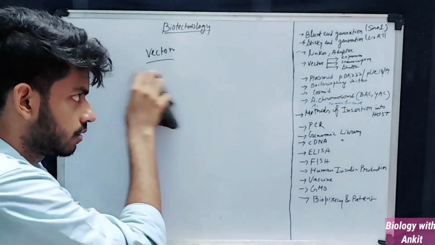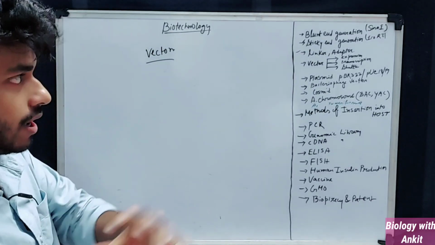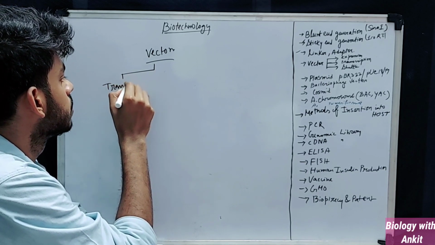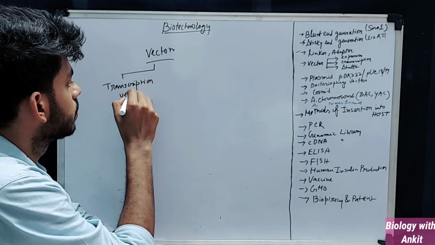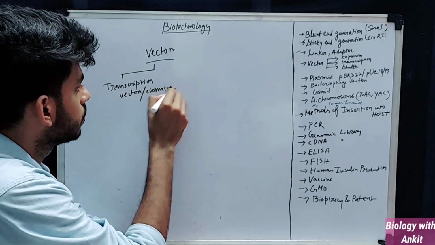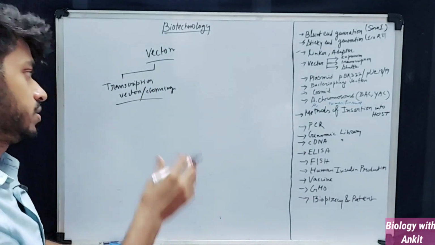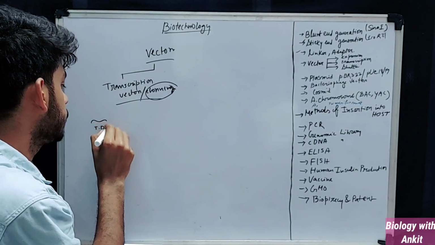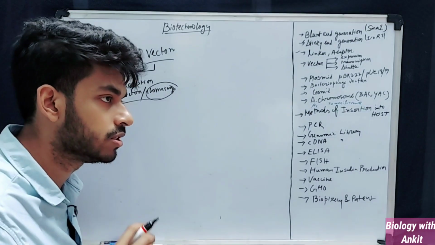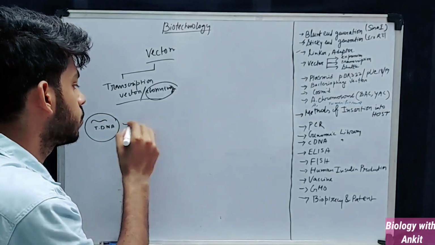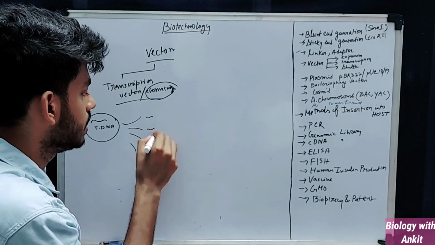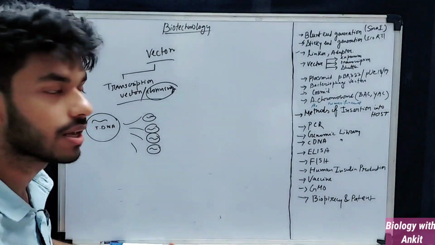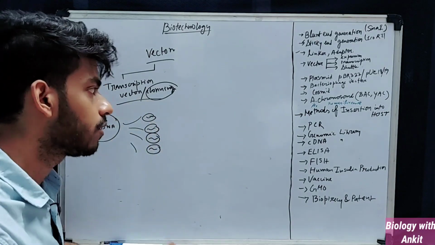So we'll be looking at the types of the vector. There are many types of vectors, but we have chosen 3 types. That is transcription vector or cloning vector. So what is this transcription or cloning vector? You can clearly see the name, cloning. Cloning means if we have a target DNA and we just want to produce multiple copies of that target DNA, what vector will we use? We will use the cloning vector or the transcription vector. Transcription vector simply means the vector which is used only for cloning purposes.